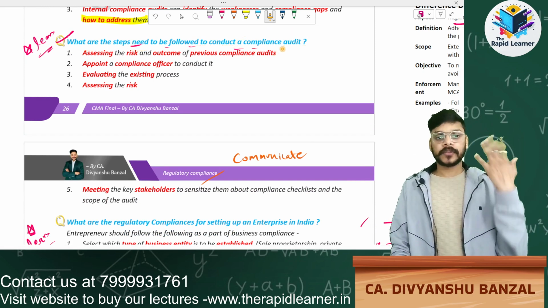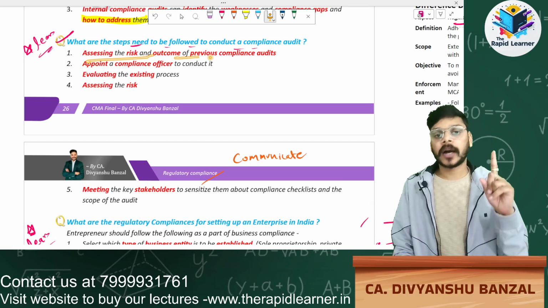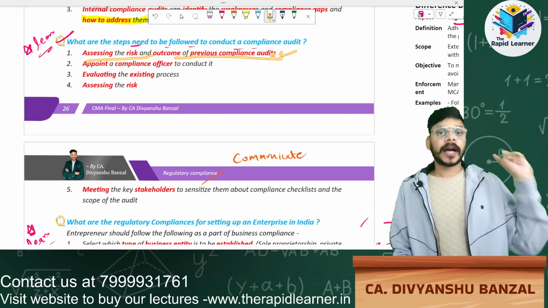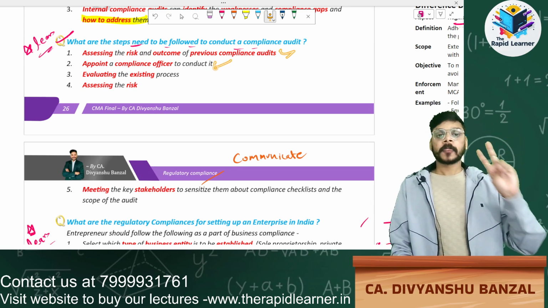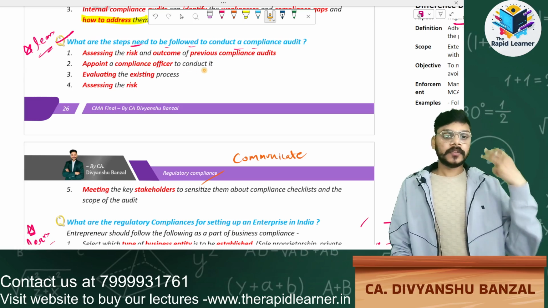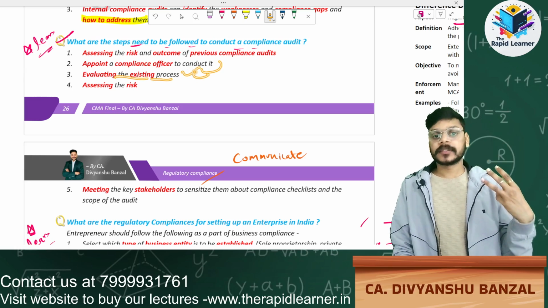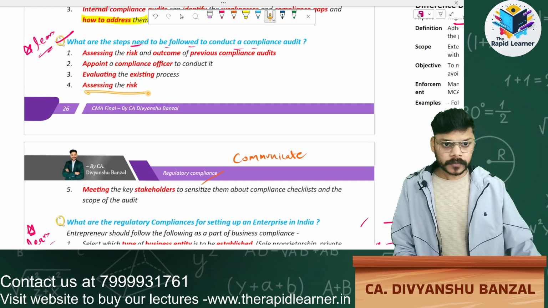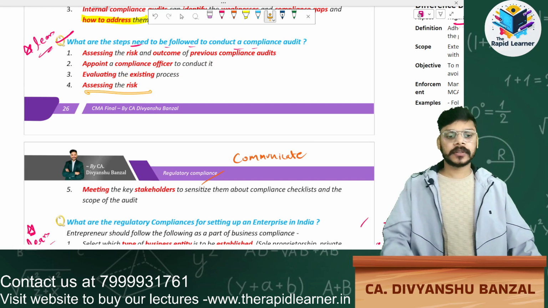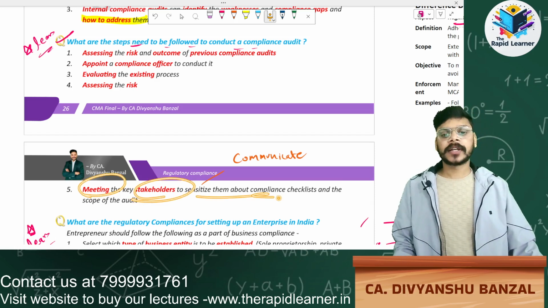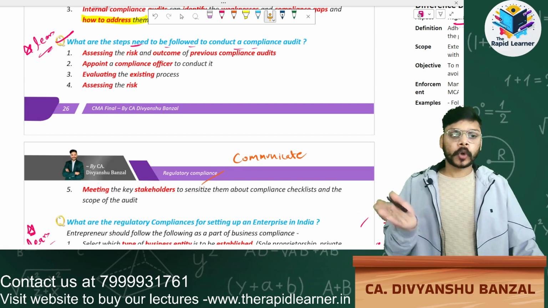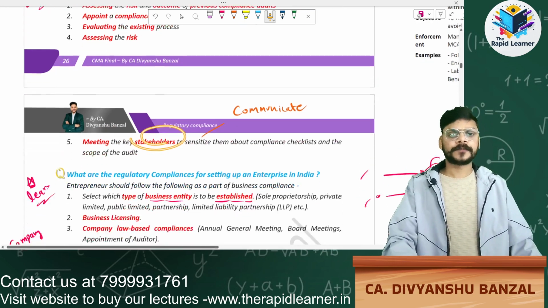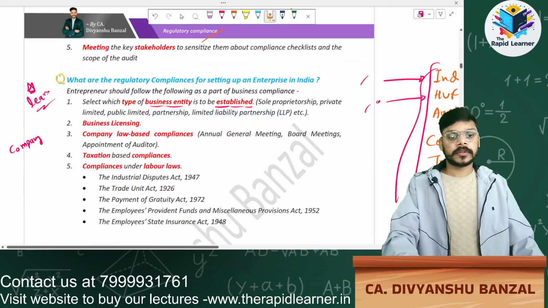Now next question, what are the steps to be followed to conduct a compliance audit? How to do a compliance audit? First one, assessing the risk and the outcome of the previous compliance audit. I have to check the previous compliance auditor's report. Second one, appointing the compliance officer, then he will evaluate the existing process. Then he will assess the risk. Now last one, he will communicate what he has checked and done through the audit to stakeholders. He will hold a meeting with the stakeholders.